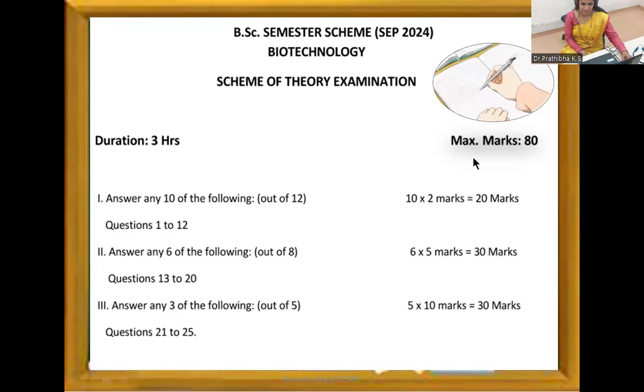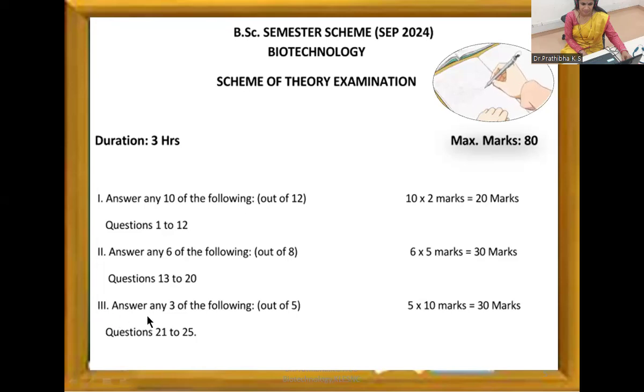Duration 3 hours, maximum marks 80. These are the 3 patterns. First main, answer any 10 of the following. Out of 12 questions, you need to answer any 10, and each question carries 2 marks. So this will give you 20 marks. Then second main, answer any 6 of the following out of 8. 2 will be the option. For 6 questions, each carries 5 marks, so it's 30 marks.